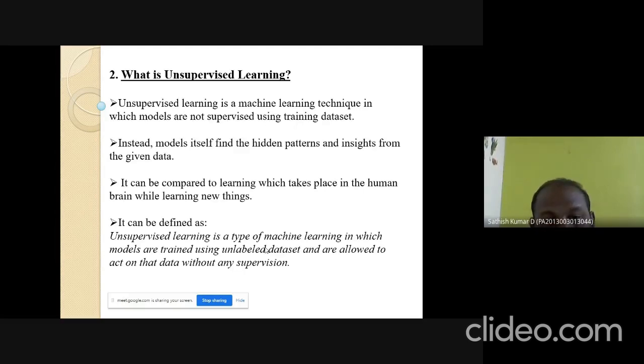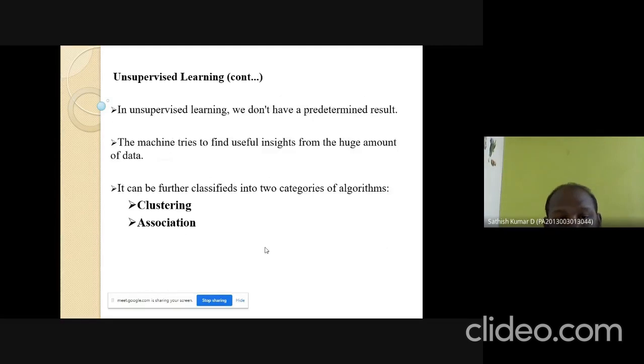It can be compared to learning, which takes place in the human brain by learning new things. That is, unsupervised learning is defined as a type of machine learning in which models are trained using an unlabeled data set and are allowed to act on that data without any supervision. Already I told that supervised learning means under the control of a teacher. The unsupervised learning means without a teacher, the students studying in their own way. That is called unsupervised learning.